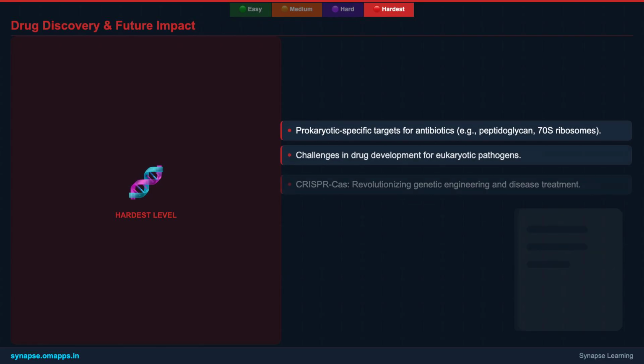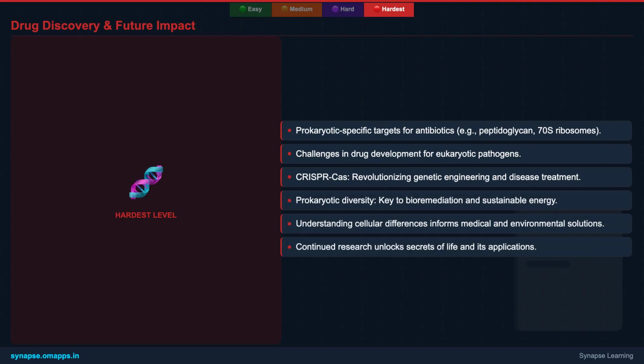Finally, we connect these cellular differences to drug discovery. The distinct features of prokaryotes offer selective targets for antibiotics, allowing us to fight bacterial infections without harming human cells. However, targeting eukaryotic pathogens is more complex due to shared cellular machinery.